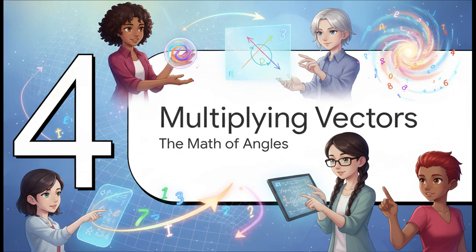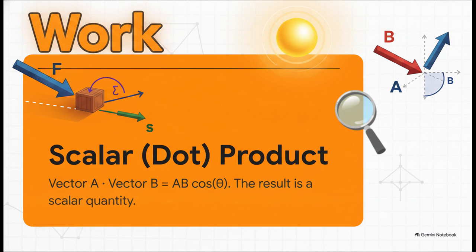All right, moving into Section 4, multiplying vector quantities, the math of angles. So, adding vectors is one thing, but multiplying them? That requires some highly specialized tools. First up, we have the scalar product, which you might know as the dot product.